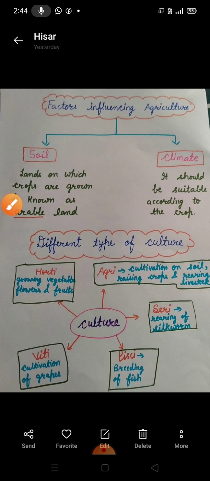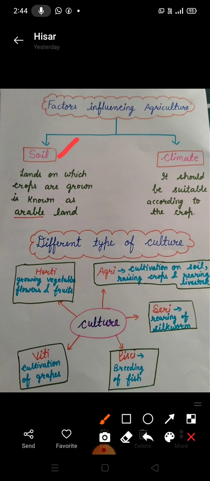Now, factors influencing agriculture. Mainly two factors influence agriculture. First is soil. For agriculture there is a requirement of fertile soil. Land on which crops are grown is known as arable land.